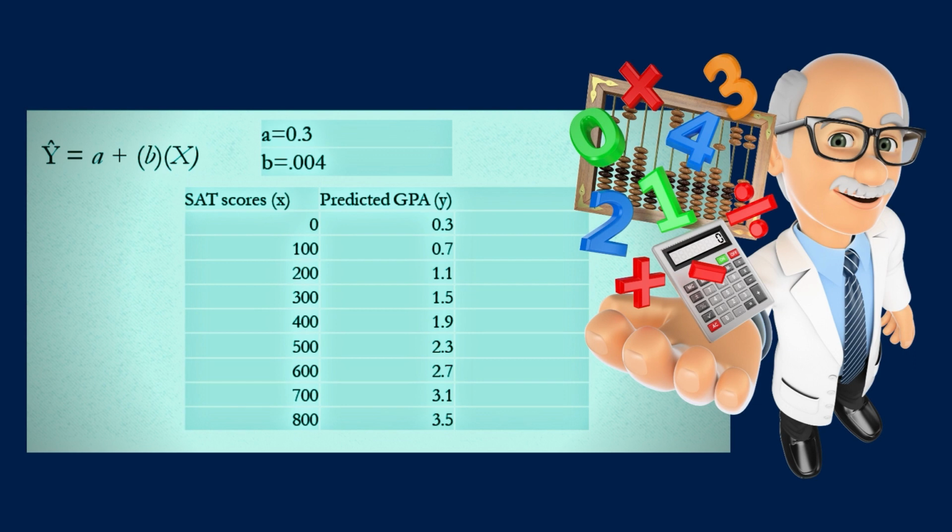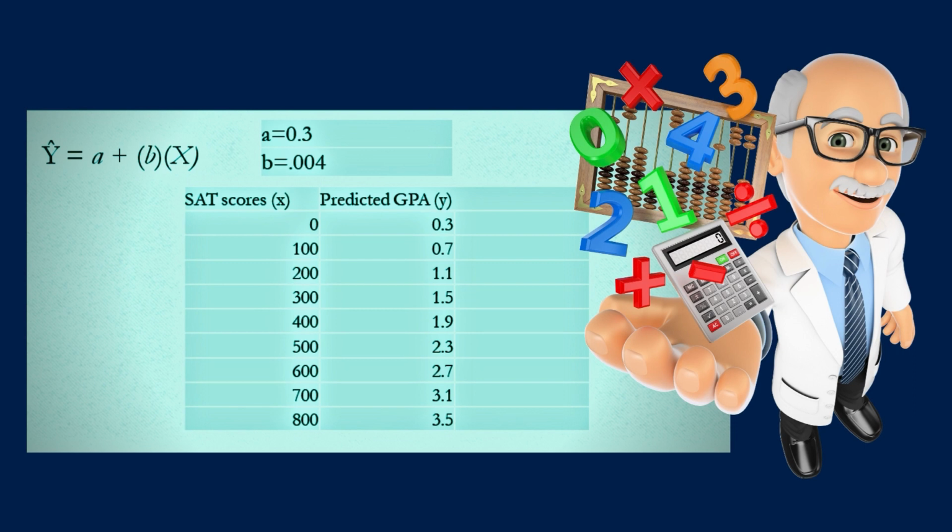Now how do I do that? I apply the same formula, and for each X value I calculate each predicted Y cap value. So for 0, if I put X as 0 in this formula, B into X becomes 0, and A we already know is 0.3, so Y cap becomes 0.3.